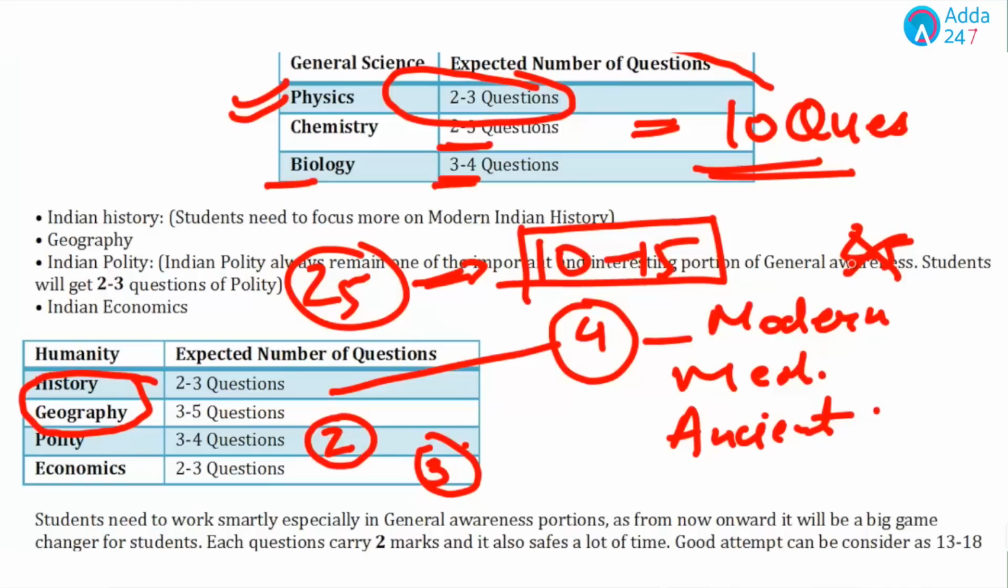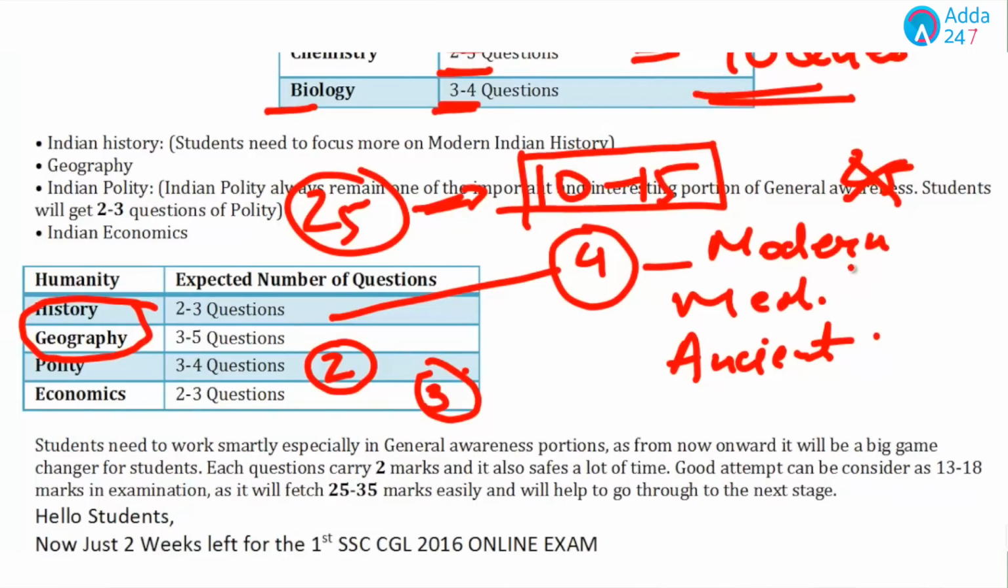So with this video, we will help you out with what all the important topics are for this year's SSC CGL GS portion and which topics you can leave, so that you can focus on other subjects also. So let's start with the first topic, that is polity.